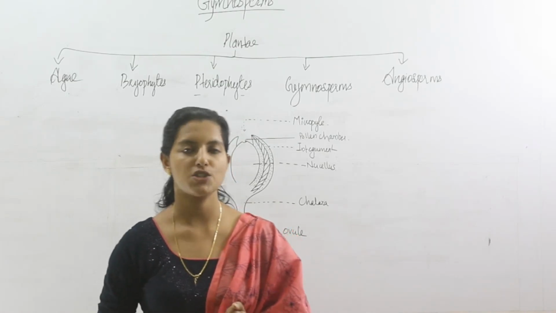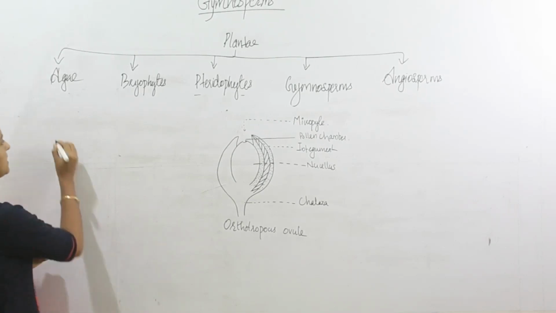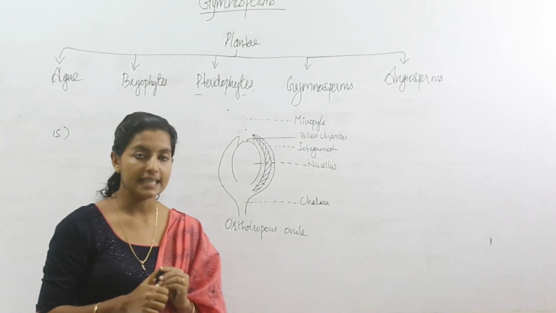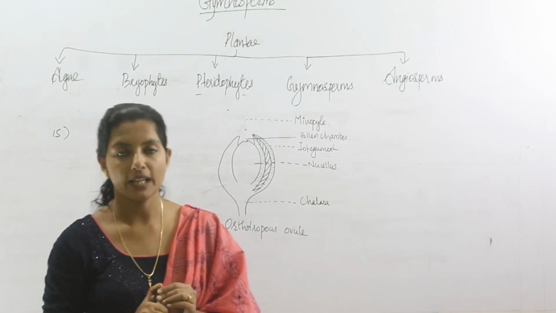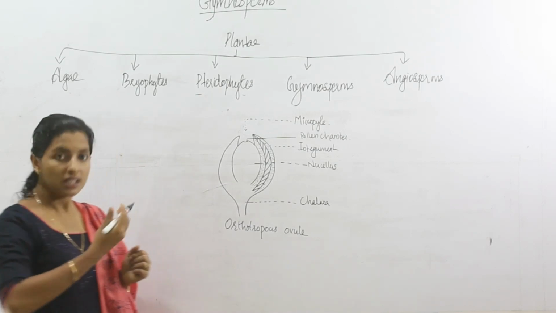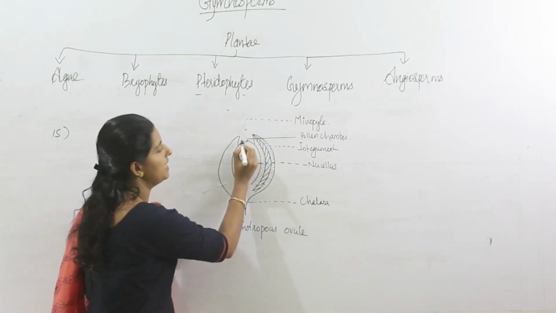We will continue the general characters of gymnosperms. The 15th point is pollination. As we discussed earlier, the only type of pollination present in gymnosperms is anemophilous. After the transfer, the pollen grains will be dusted here.